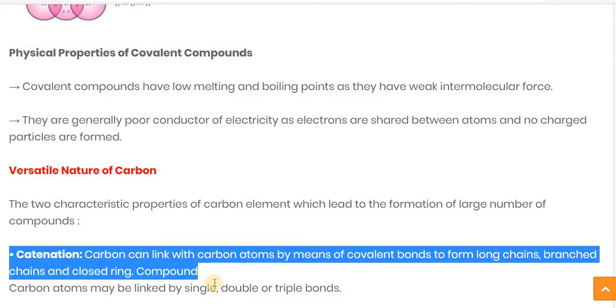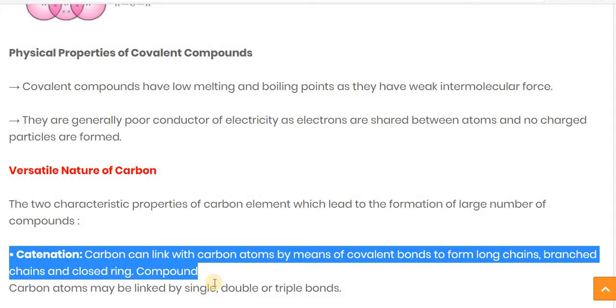Catenation is a property by which carbon can make bonds between carbon atoms, as well as form a branched structure and a closed ring structure, like benzene-type compounds, and it also makes single, double and triple bonds. Due to this versatile characteristic, carbon is considered a versatile element.